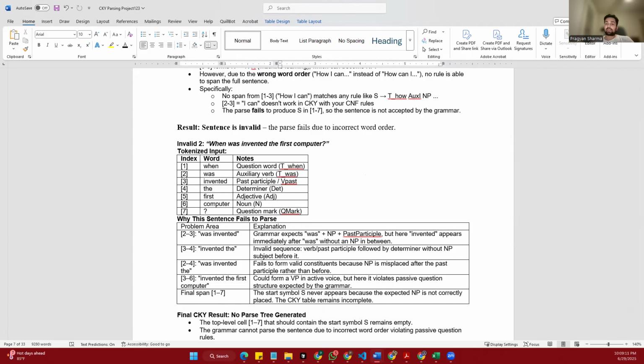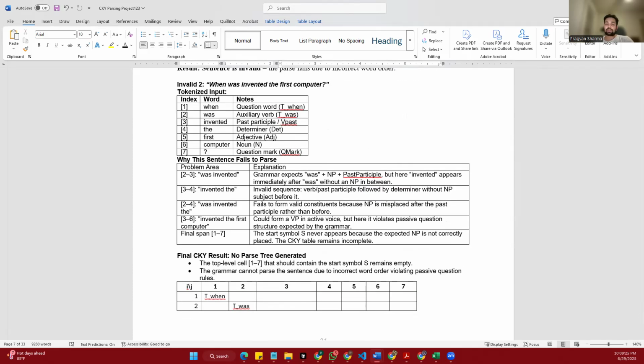This is the correct structure, where the subject comes before the verb. Our grammar expects the form "was" plus noun plus past participle, but in this sentence "was" is followed directly by "invented," which breaks the rules. As a result, the CKY parser is not able to build a complete sentence from the words given. It recognizes smaller parts like the word "computer," but can't combine them properly into a phrase. Once again, the start symbol never appears in the final CKY table.